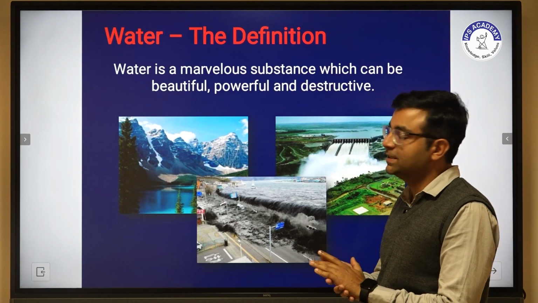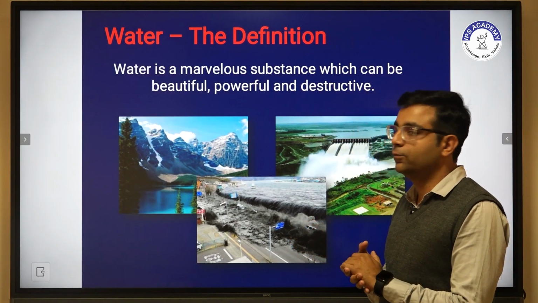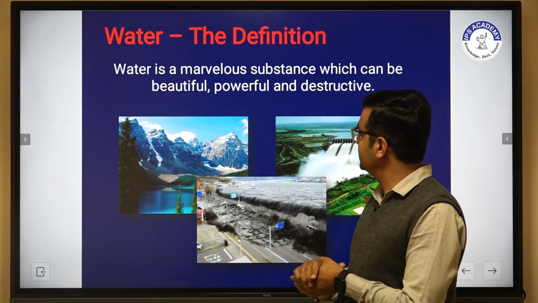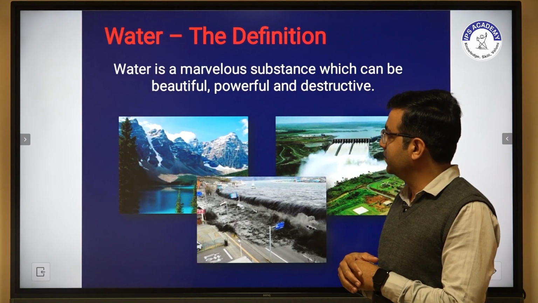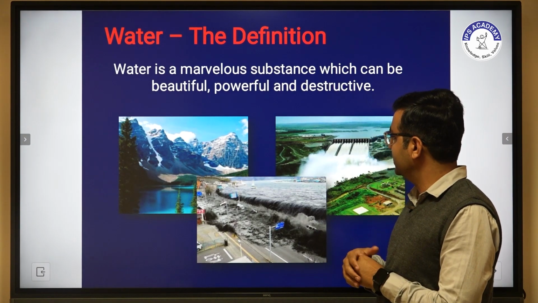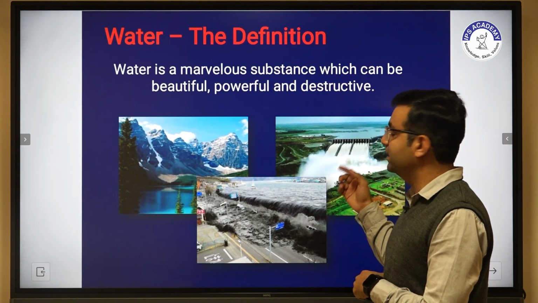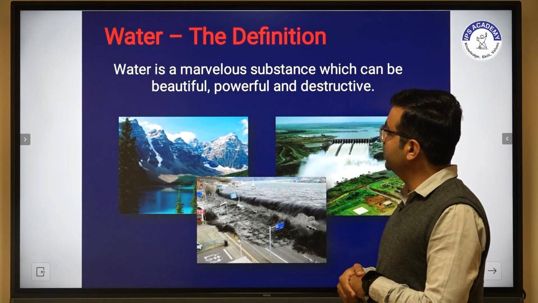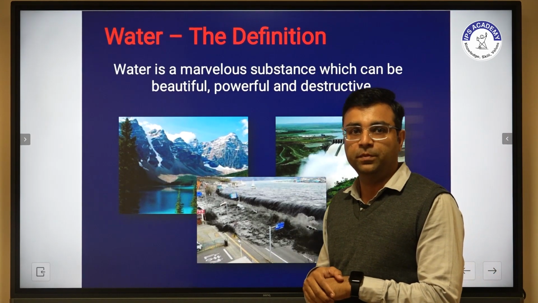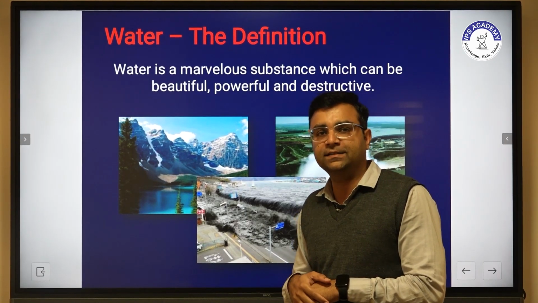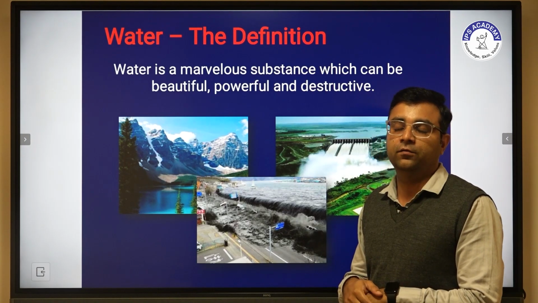As we know, water is a marvelous substance which can be beautiful, powerful and destructive. As we see in the pictures, one is of the Himalaya, the second is a destructive one in which a flood has occurred, and another one is the picture of a dam. So in the pictures it is very clear that it is a marvelous substance, but it is also beautiful, powerful, and can create destructive damage to lives.